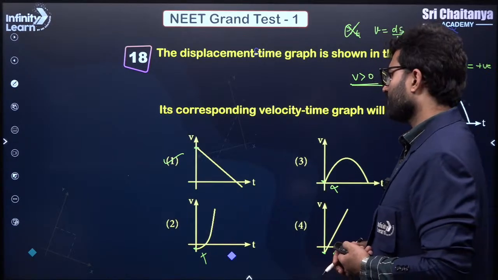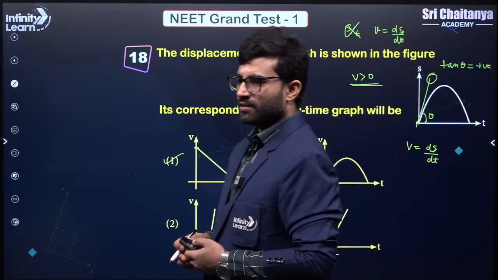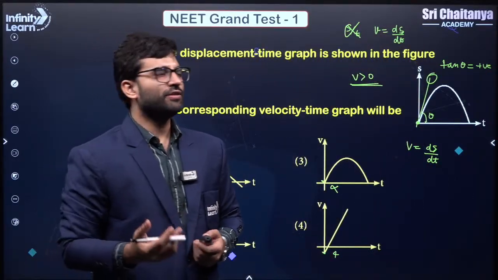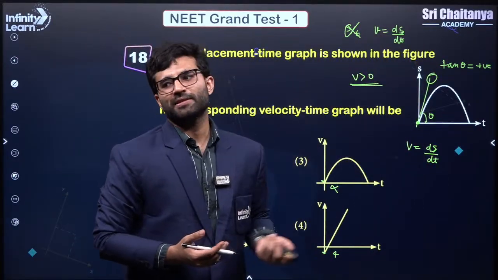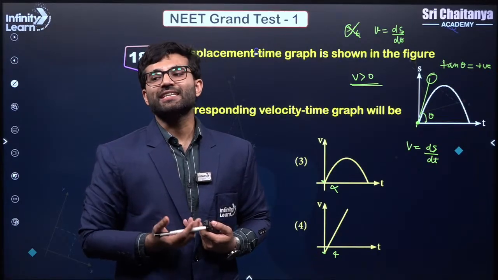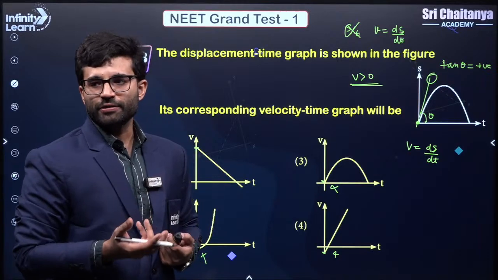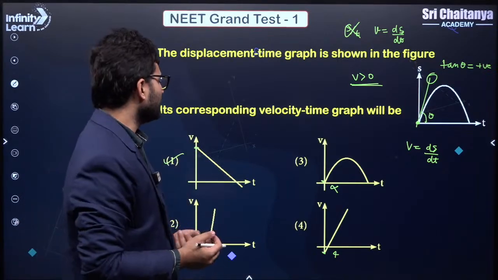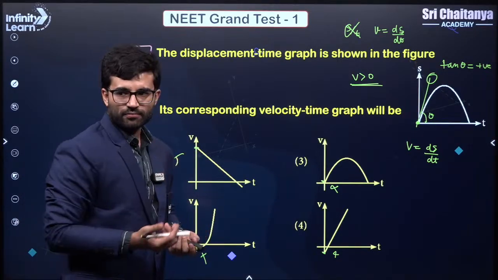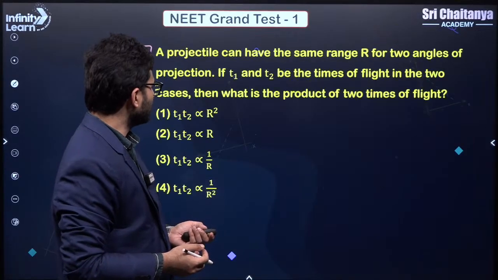Clear? We always calculate velocity by the slope of the displacement time curve, correct? And just remember, in general, if the displacement time graph is a parabola, the velocity graph is always linear, because when you differentiate that parabolic equation, the 2-degree equation, you get a single degree equation which has to be a straight line, right? So that is the case. Anyways, let's go to the next question.